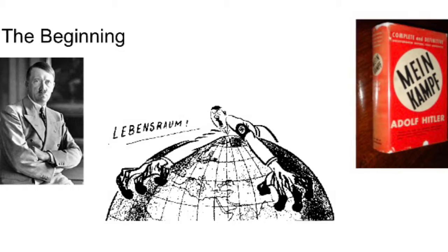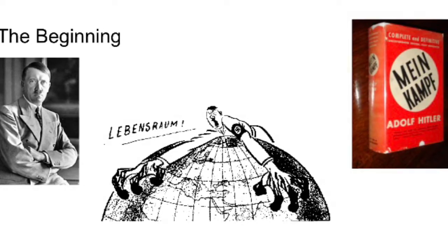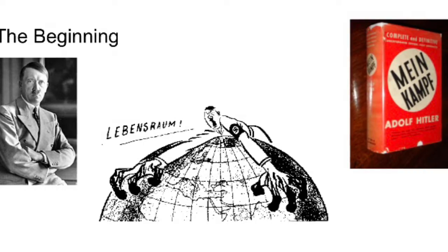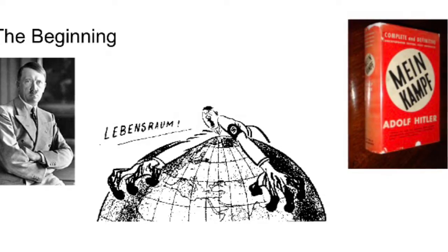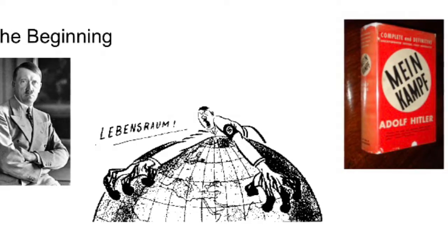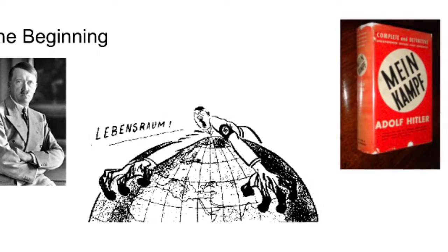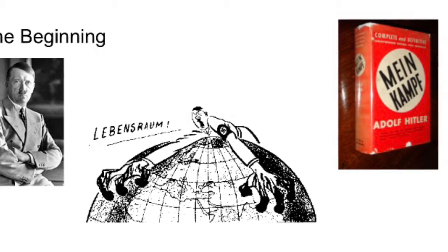In his view, the Aryans were threatened by inferior people who were preventing them from reaching their full potential. As a result, Hitler was a strong supporter of expansionism, the idea that a nation's power depends on the amount and type of land they had. This was the fuel for expansion and created a desire to mass exterminate others to reach his goal. In the 1920s, Hitler wrote Mein Kampf, which is a book filled with Hitler's ideas.